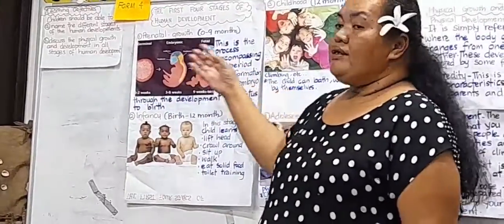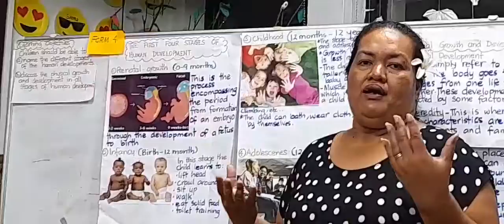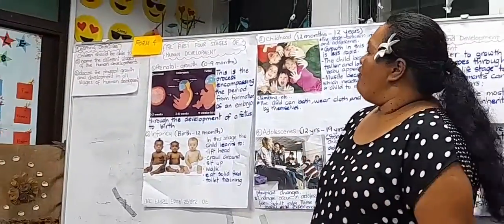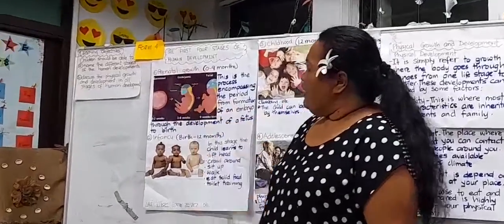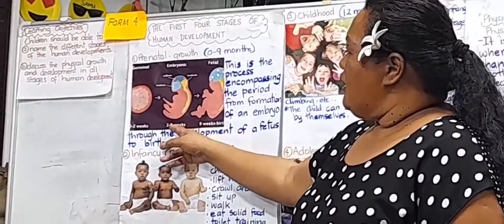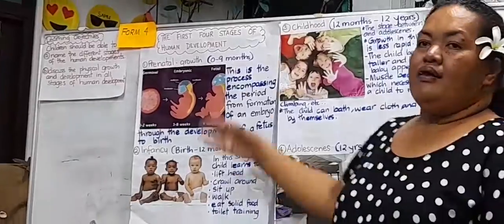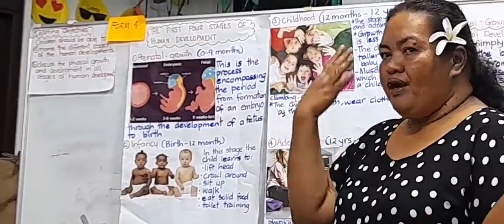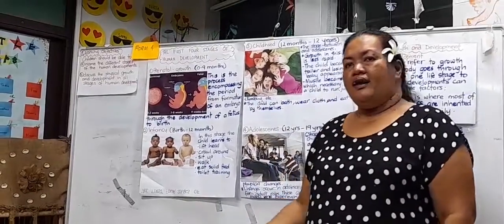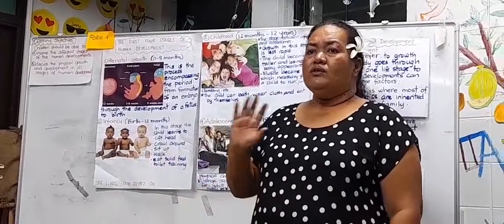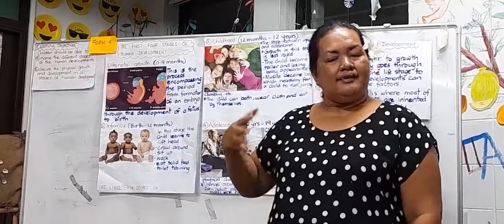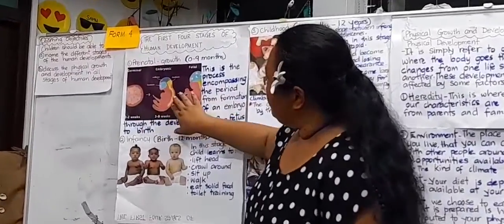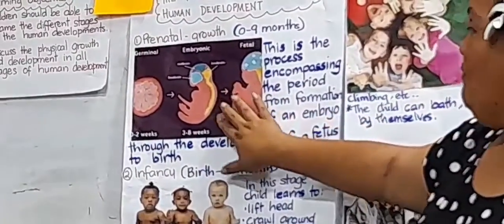In this stage, the DNA from the father and the mother work together to form a cell. The other one is embryonic. This is from 3 weeks to 8 weeks. In the embryonic stage, the parts of the body have formed, like the face, legs, fingers, feet, and toes. And also the soft skeleton has developed too. We can see here, you start to become a real human being.